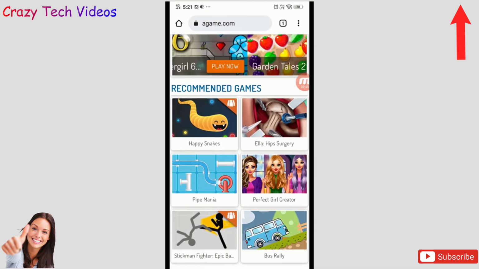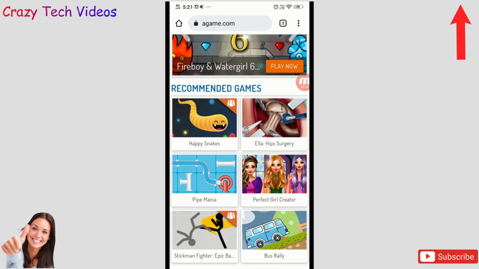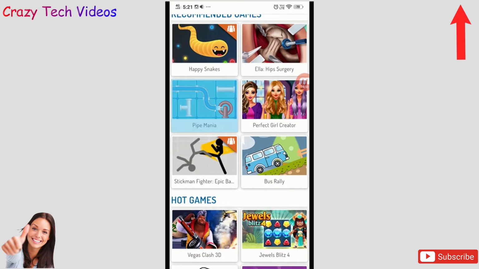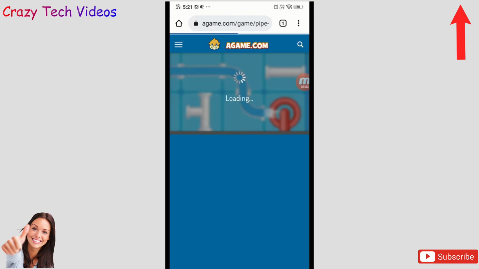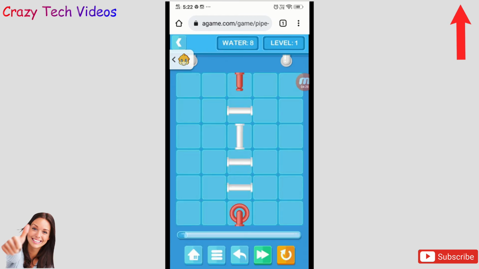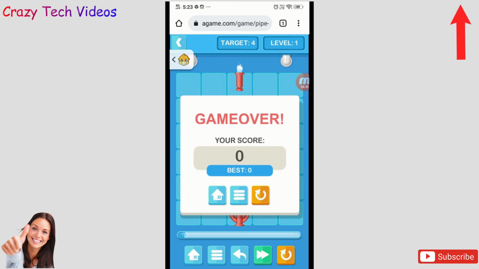You don't need to install any application, you don't require anything. Simply you have to select any of the games which you like. Let's suppose if I click on this Pipe Mania, you click on this one and it will get loaded here, then click on play, and here we go. Now you see this one, these all are the levels which are there, and I can play this game in my phone. I don't need to install any application, I don't need to do anything, but I can play this game very easily.